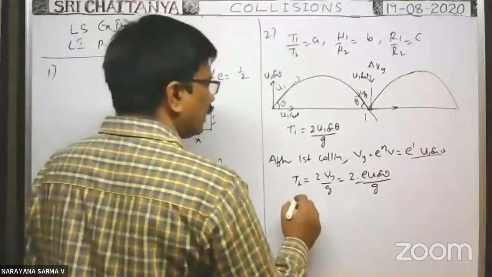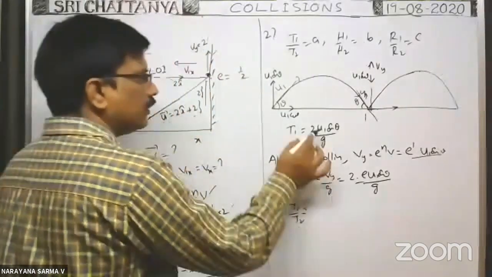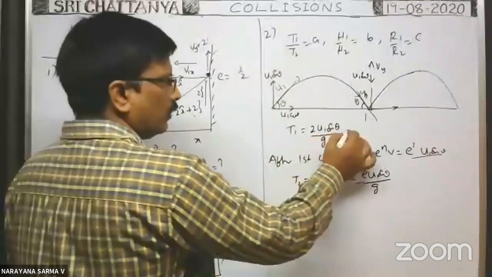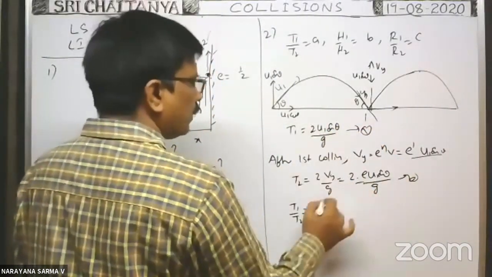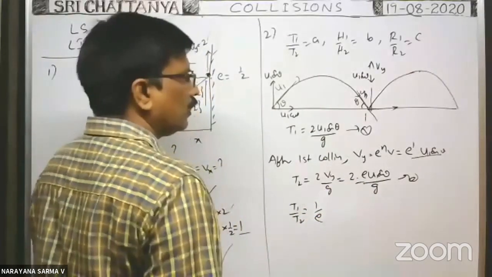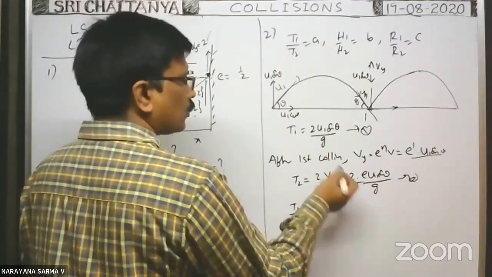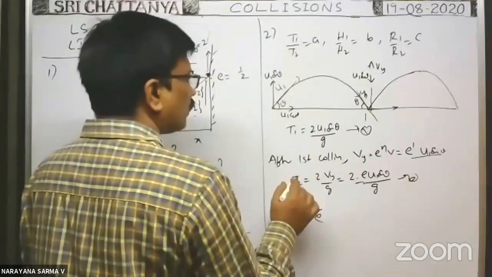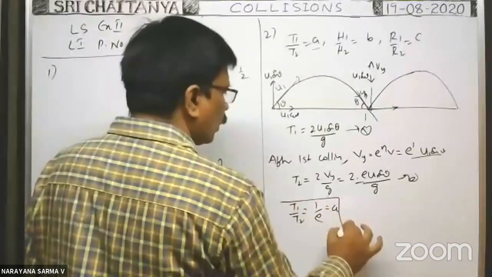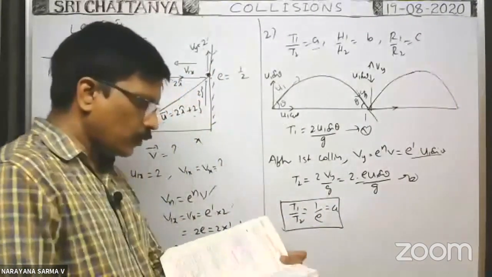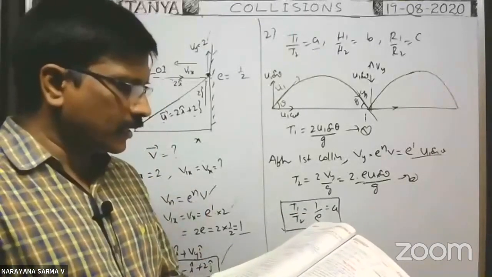Therefore, T1 by T2 is equal to how much? Divide these two equations. This is equation 1, this is equation 2. Dividing this by this, you will get 1 by e only, because 2u1 sin theta by g cancels. So T1 by T2 is equal to 1 by e. But T1 by T2 is given as A. That's why A is equal to 1 by e. So the first option is correct.